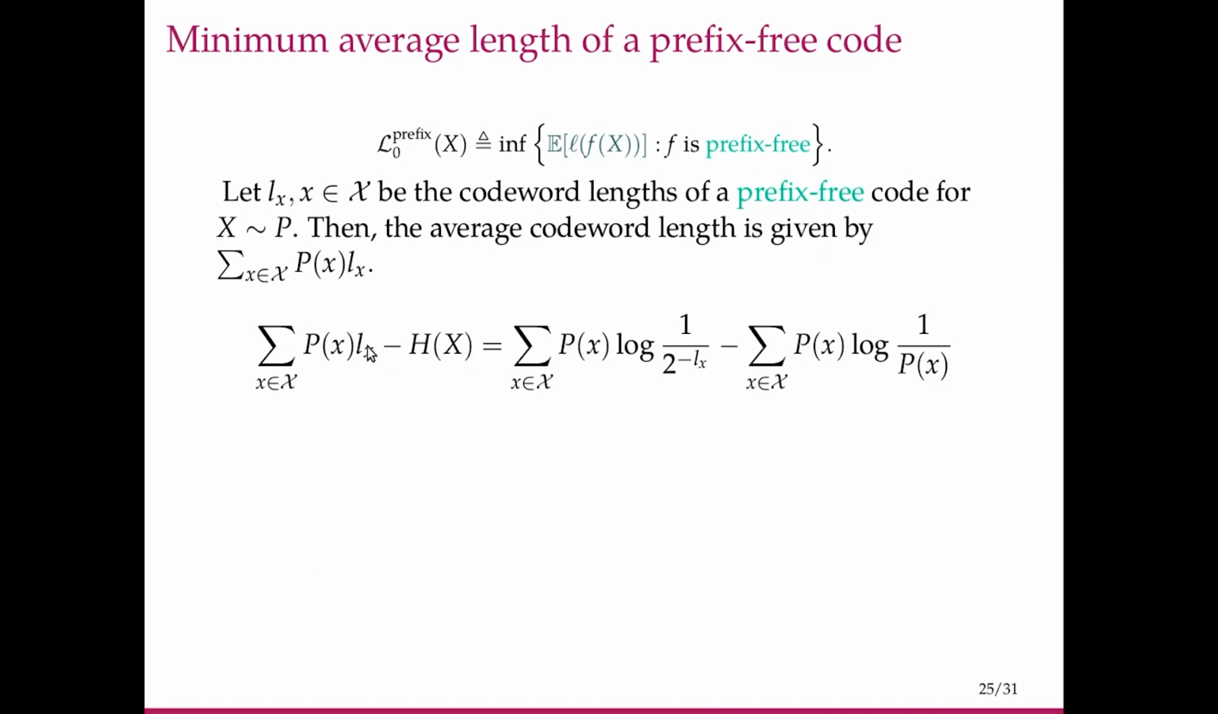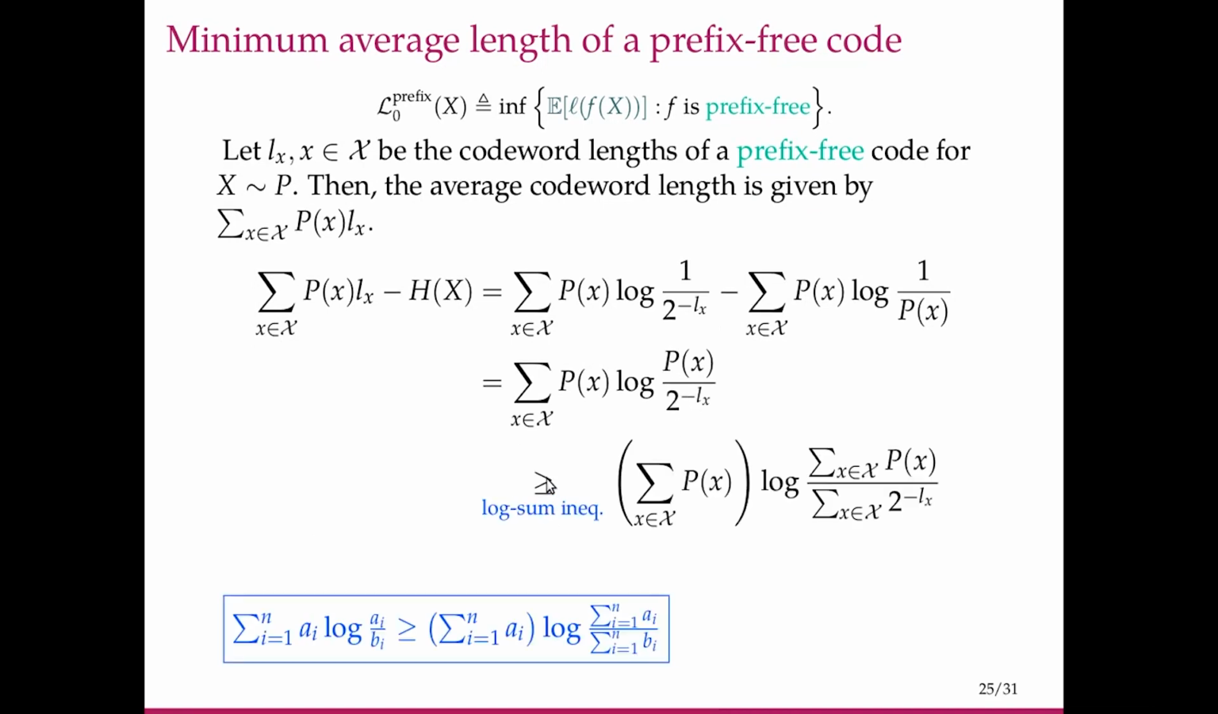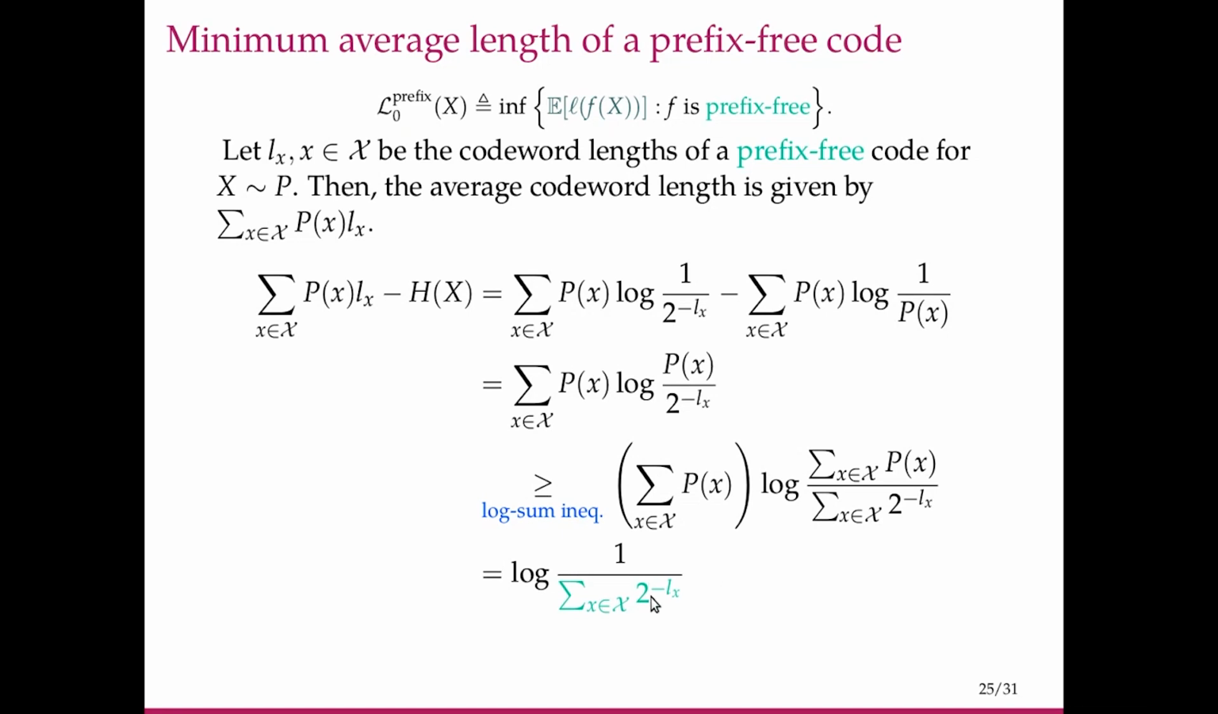We can write Lx as log 1 by 2 to the minus Lx, and the entropy definition is summation px log 1 by px. We can take this px here and write it in this fashion. Now using the log sum inequality, we can write this summation as summation px log of summation px by this summation, and the numerator summation is 1. So we obtain log 1 by summation over x of 2 to the minus Lx. This is again the left side of the Kraft-Macmillan inequality, and for a prefix-free code, this is less than or equal to 1.